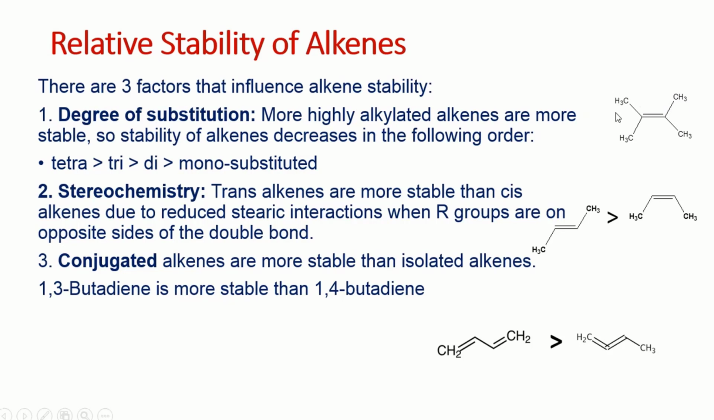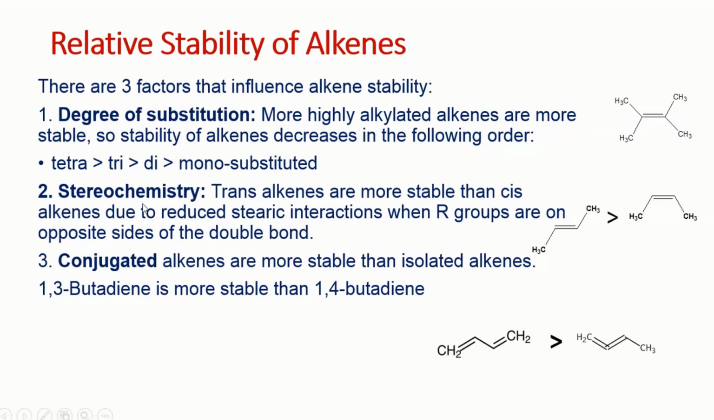So according to a rule, and there is some rule, like the Hoffman rule, the more substituted alkene is the favored one. So this tetra substituted alkene is more favored or more stable as compared to tri-substituted, meaning if we have 3 groups over here, then di-substituted, and the last one is mono-substituted. So the degree of substitution gives the stability of the alkene.